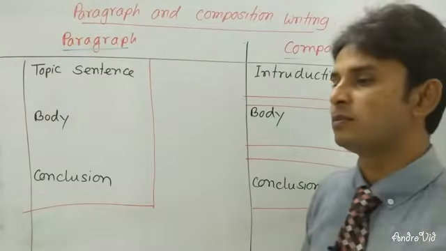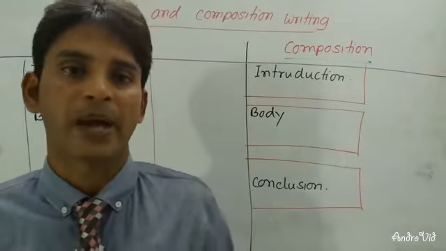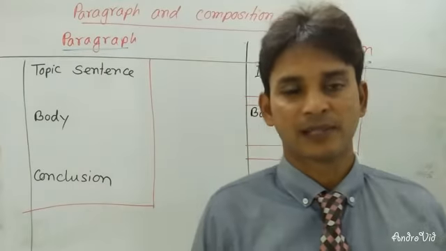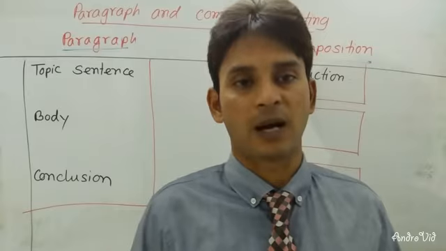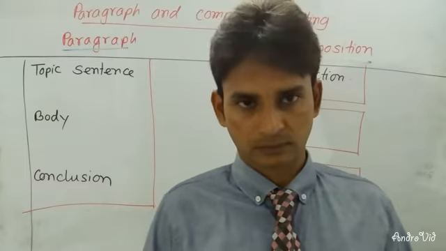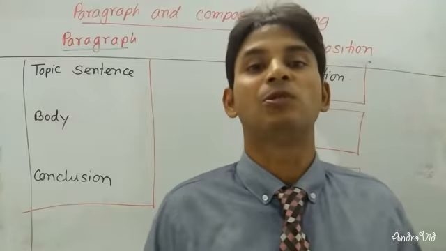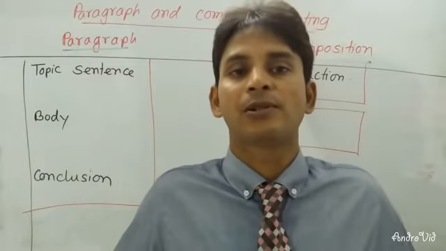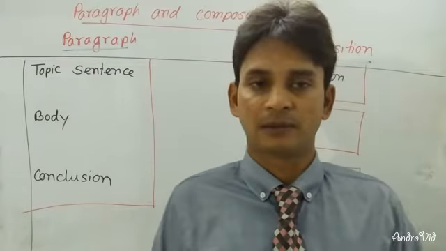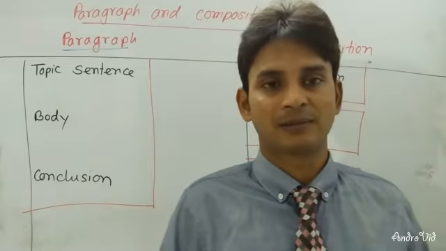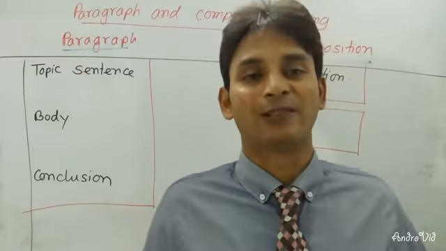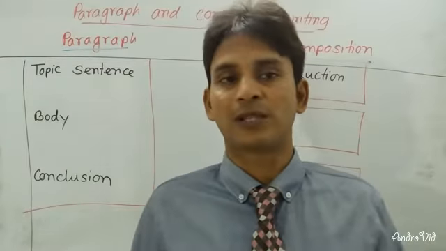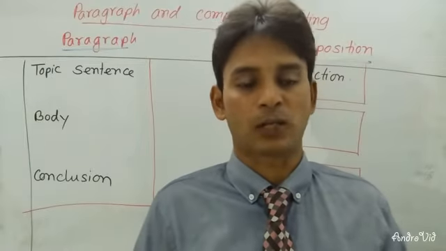Dear learners, I am going to make you understand how to write a paragraph now. In a paragraph, you will have to select a topic sentence, such as if you want to write a paragraph on mobile phone. At the time of writing the paragraph, you will have to select a topic sentence that can be elaborated or described. If you write in the paragraph that a mobile phone is an electronic device, you can't elaborate on this. Why is it so? You can't elaborate. So you will have to select a sentence that can be a topic sentence.